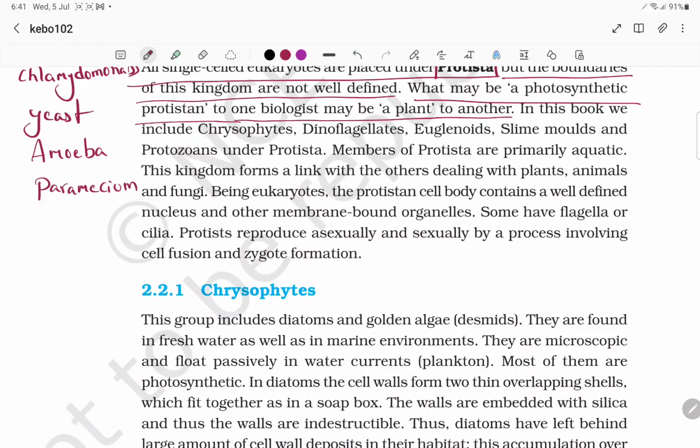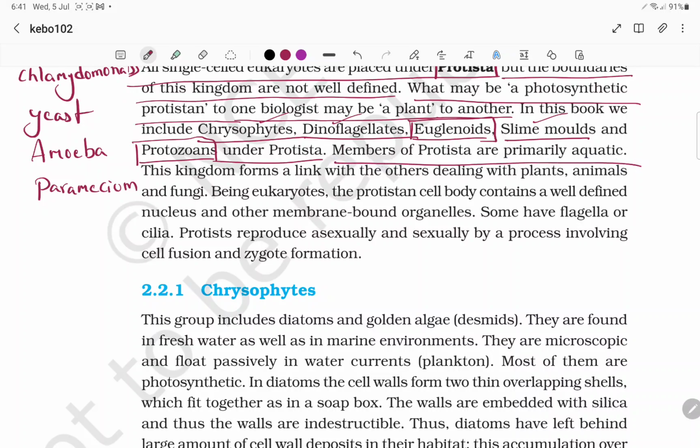In this book we include three groups: chrysophytes, dinoflagellates, and euglenoids. Slime molds and protozoans are also under Protista. Remember, chrysophytes and dinoflagellates are photosynthetic, and euglenoids come under mixotrophic. Slime molds are saprophytic, and protozoans are heterotrophic. They act as parasites, as decomposers, and in symbiotic association.